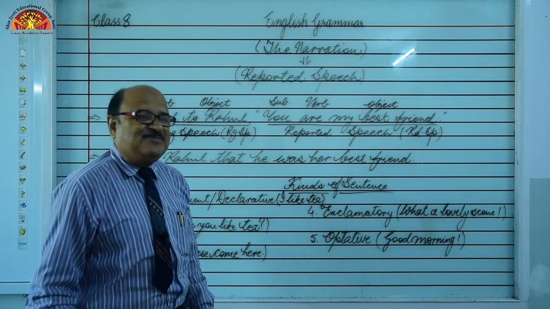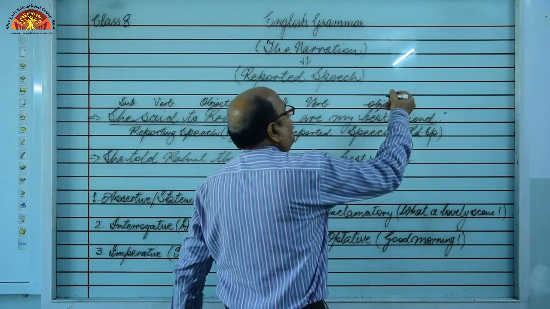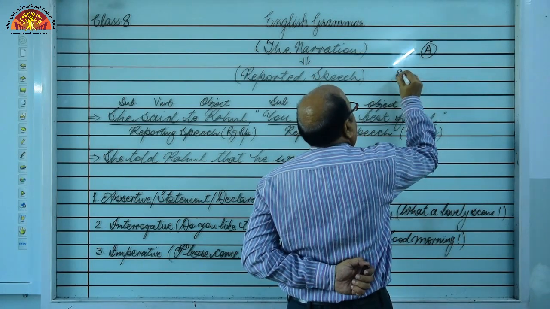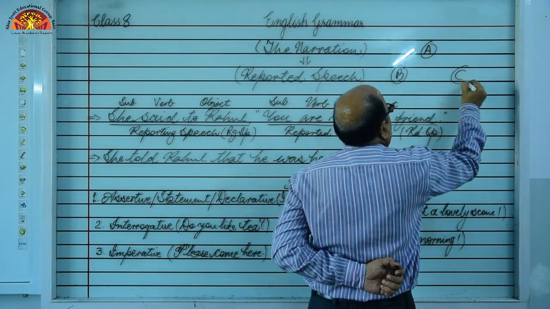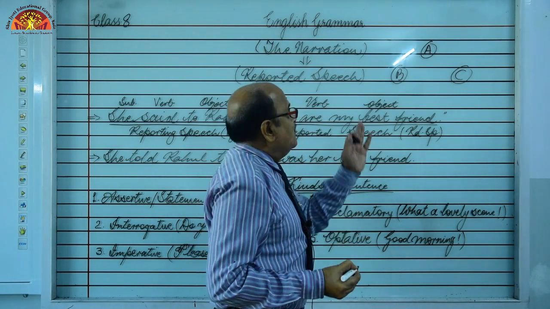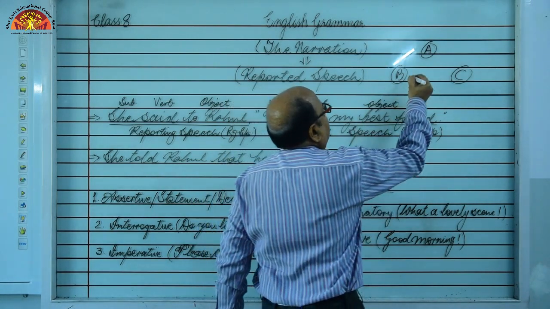So, let me explain it to you. For example, A, B and C. These are three people. Are you getting my point?